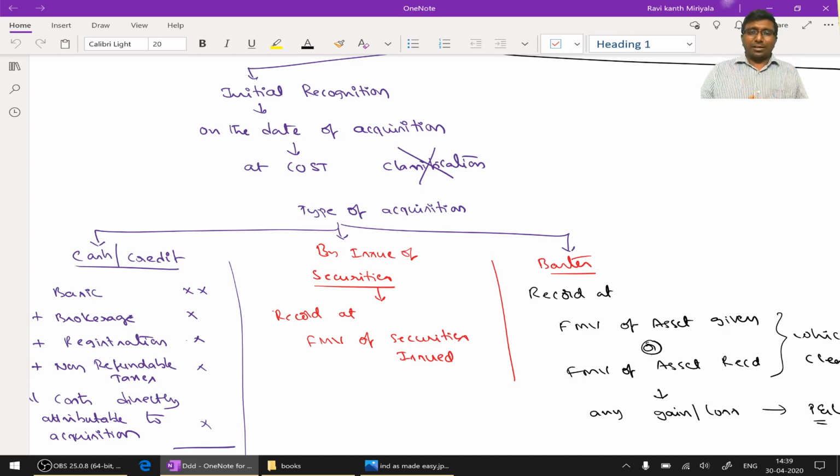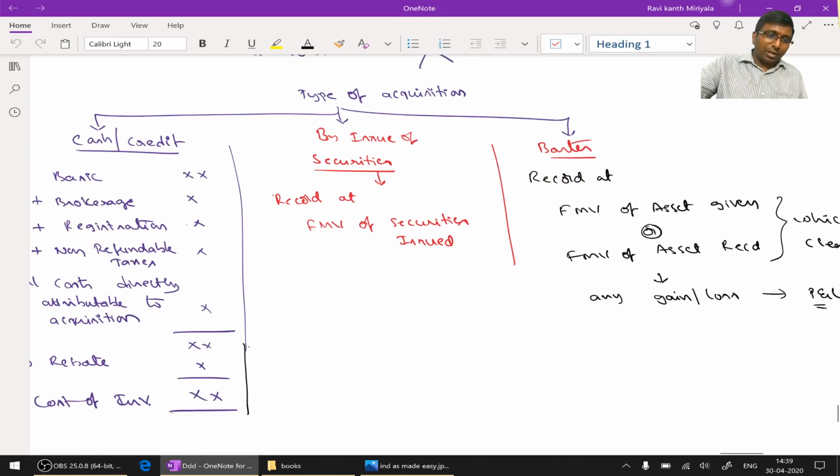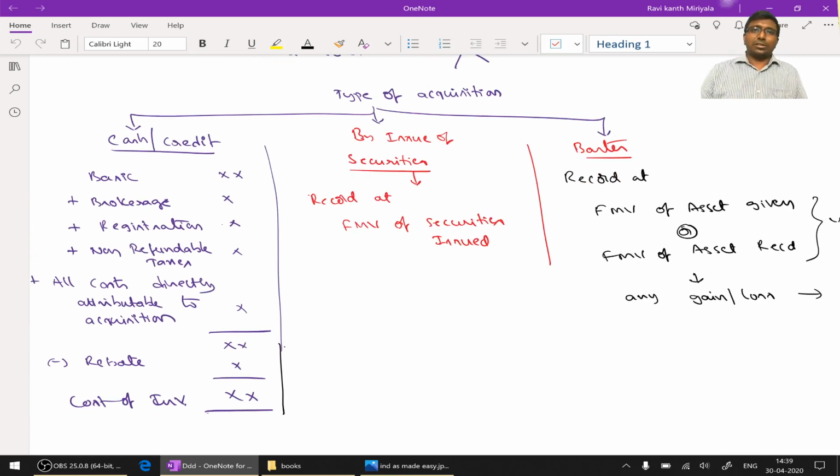As per the standard, first time when you buy any kind of investment, irrespective of its classification, on the date of acquisition, we need not bother about classification. That means whether it is a current investment or long-term investment is not at all to be considered. All investments acquired should be recognized at cost. Okay, right. How can you acquire? We can acquire in any of these three ways: by giving cash or credit, or by transfer of securities, or barter system.